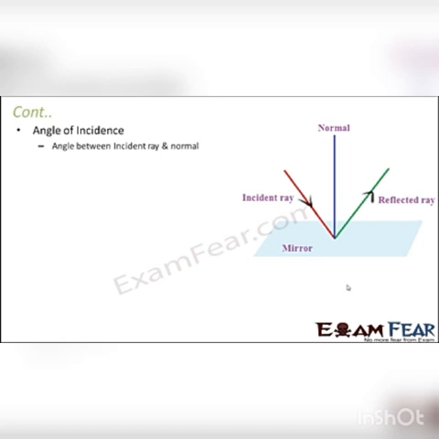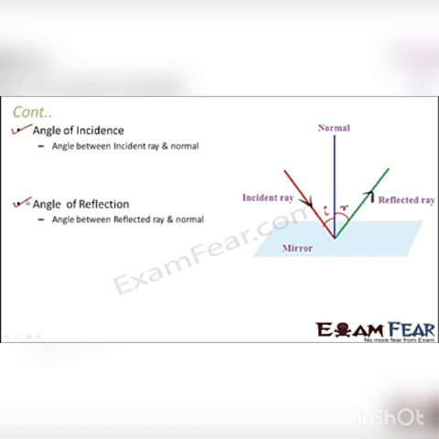Next is the angle of incidence, that is the angle between the incident ray and the normal. So this is the angle of incidence. And the angle of reflection is the angle between the normal and the reflected ray. So this is the angle of reflection. Why are these two important? Because these are the angles which tell us at what orientation the rays are striking a surface and getting reflected.